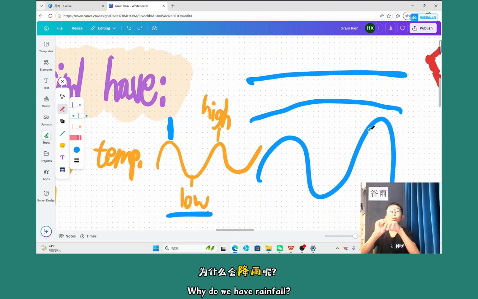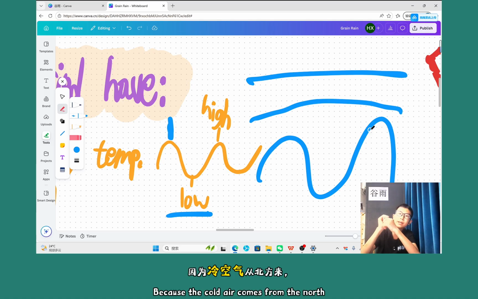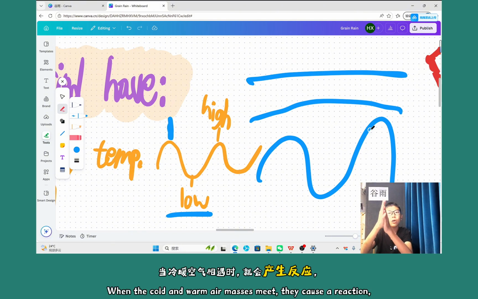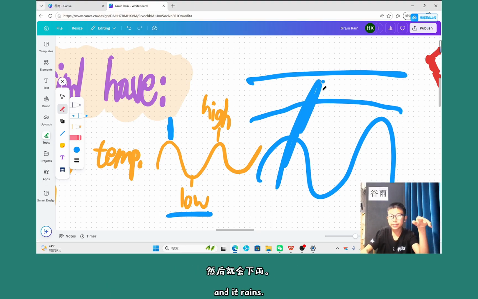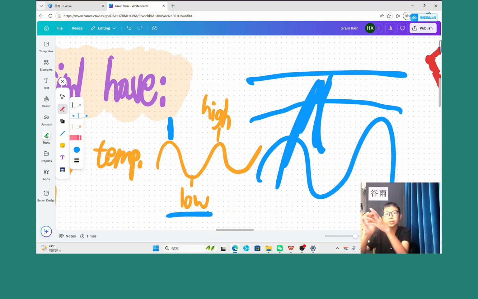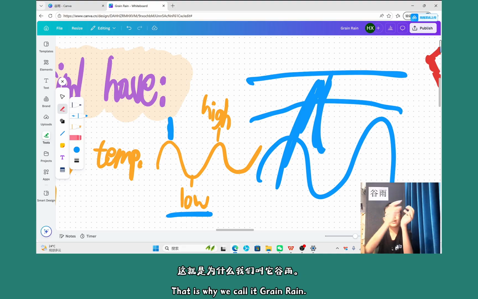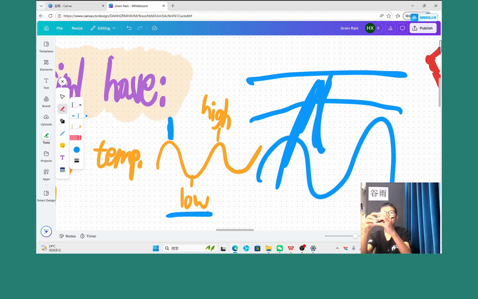And why do we have the rainfall? Is that because the cold air is coming from the north, and some warm air is coming from the south, and when the cold and the hot air meet, there is some kind of reaction, and that's going to rain. So for rain, this is the reason behind it. That's why we call it green rain.